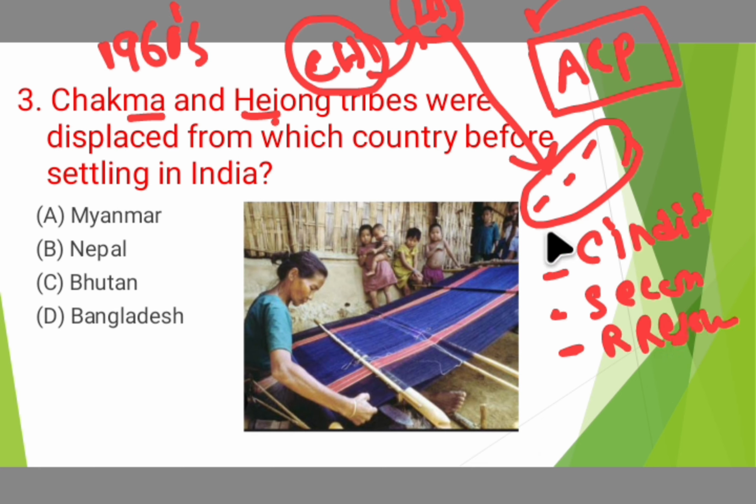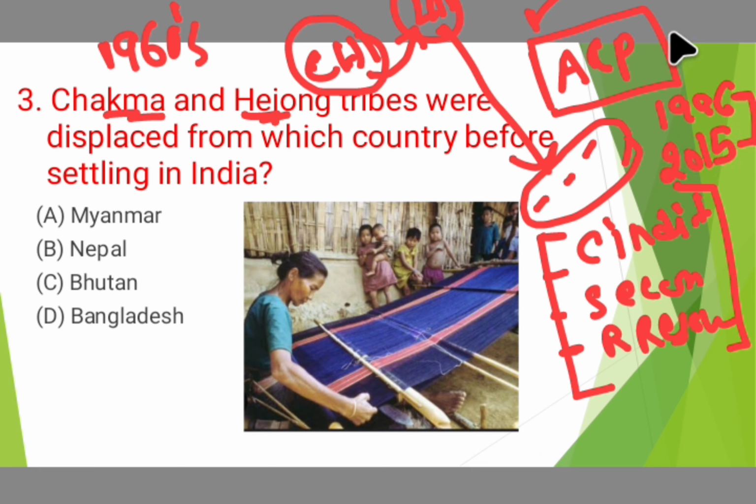Because of all these factors, there is an allegation of violation of human rights for these Chakma and Hejong tribes. Because of this, in 1996 and 2015, the Supreme Court ruled that the protection of life and liberty of Chakma, which is a predominantly Buddhist community, and Hejong, which is a predominantly Hindu community, is of utmost importance, and the state must enhance its efforts to protect their livelihoods and their dignity, which is why these tribes were